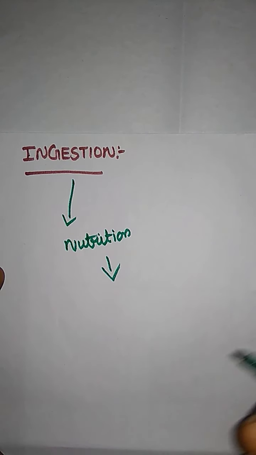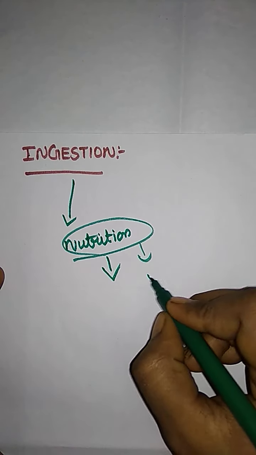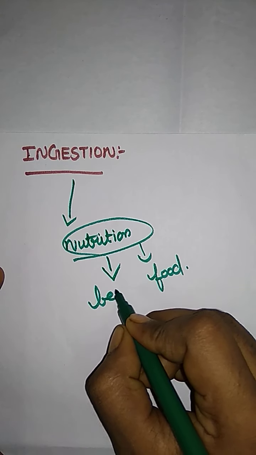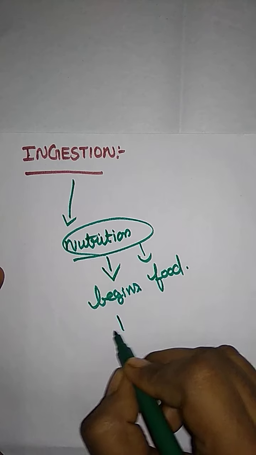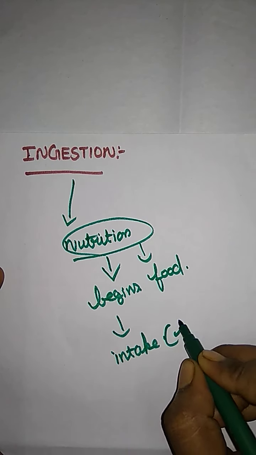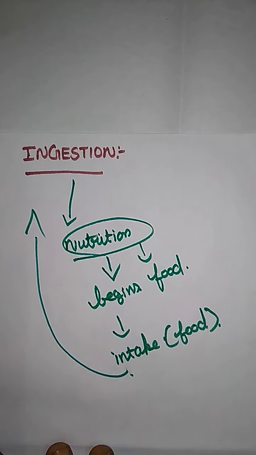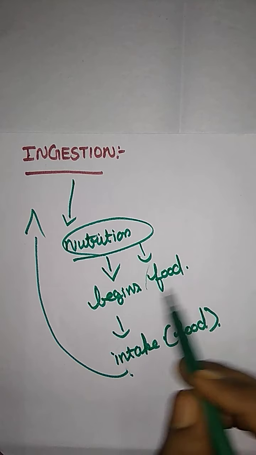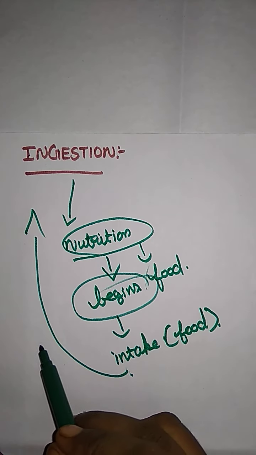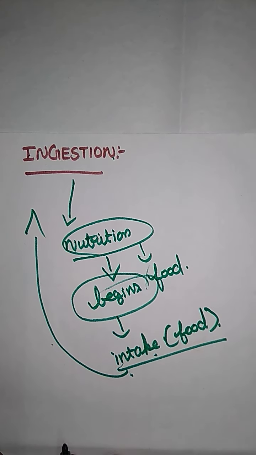The intake of food material is called ingestion. Nutrition is the food present in that form. That is the beginning stage of digestion, the intake of food material.